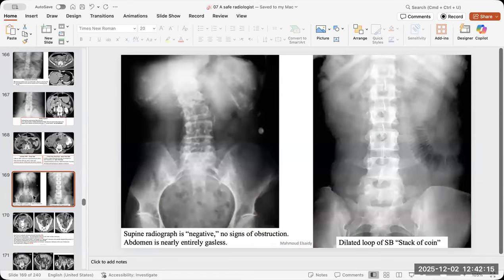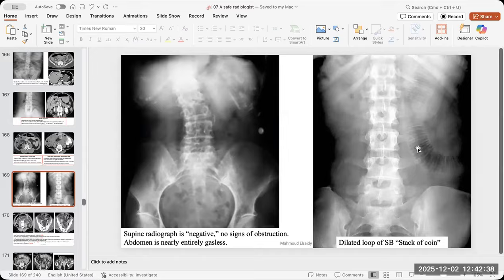See, in the supine radiograph it is negative. There is no bowel obstruction, but in the erect film or in the CT you may find signs of obstruction. So always do the X-ray only for screening, but if you have clinically sure signs of obstruction, go for the CT.